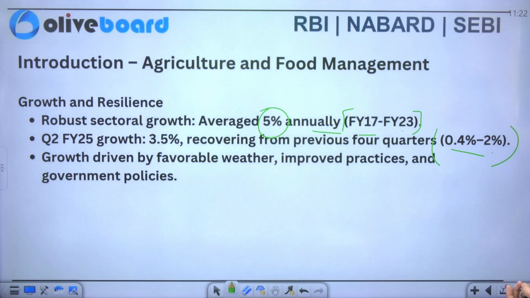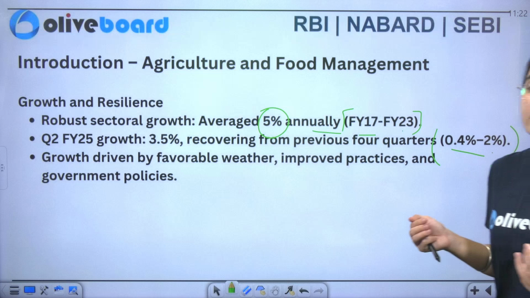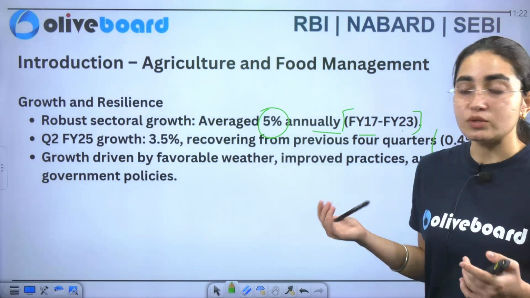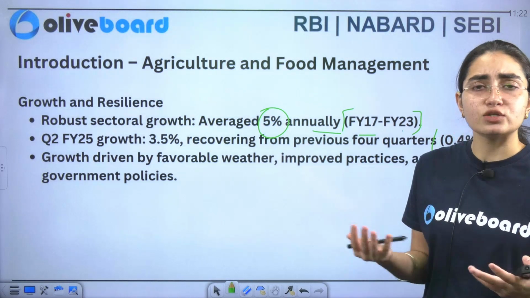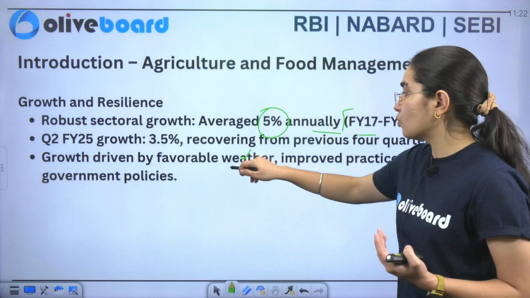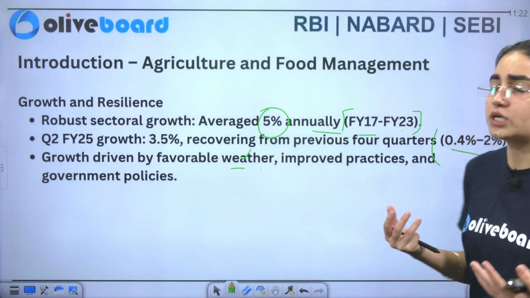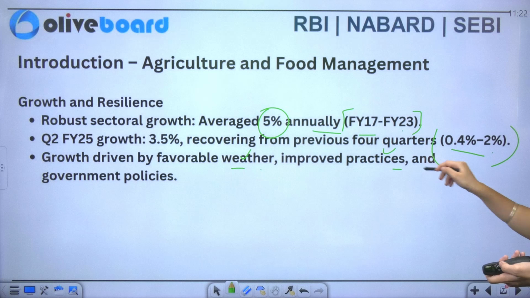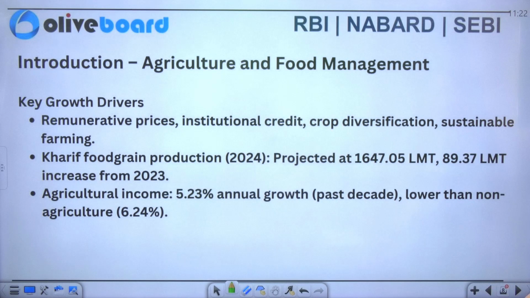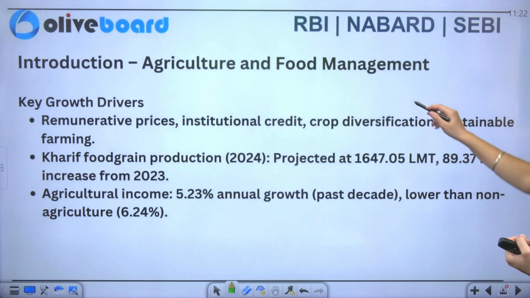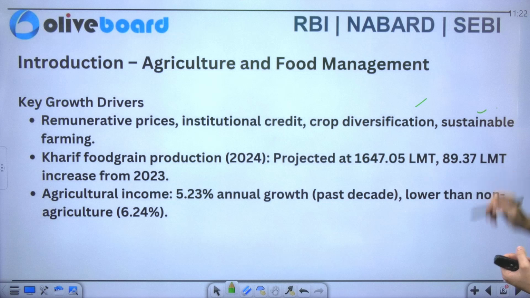Now you can see what the growth is driven by. This is driven by major factors. One is your monsoon season, specifically talking about weather. Weather is one of the factors. If it is favorable in nature, of course you see an improvement in the productivity also. Improved practices as well as government policies are there. Now we'll see the growth drivers. Key growth drivers include remunerative prices, institutional credit, crop diversification, and sustainable farming as well.